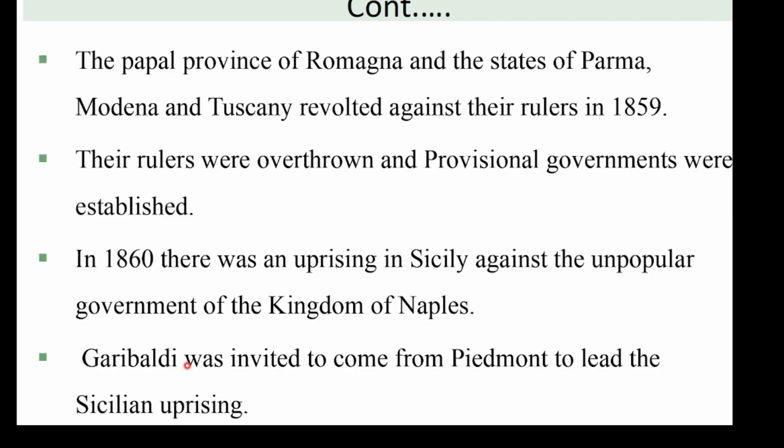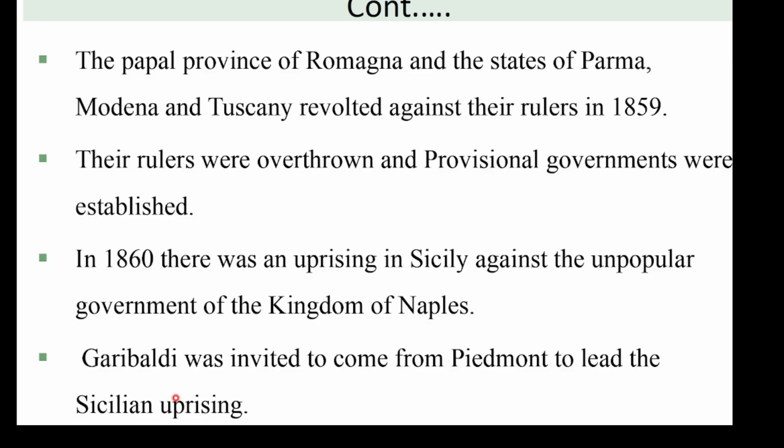In 1860, there was an uprising in Sicily against the unpopular government of the Kingdom of Naples. Garibaldi was invited to come from Piedmont to lead the Sicilian uprising.